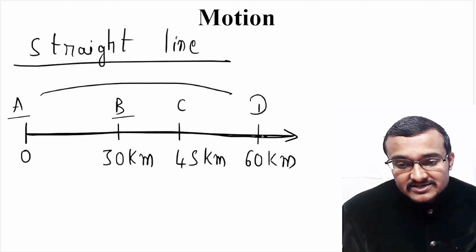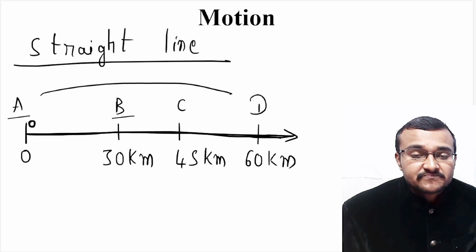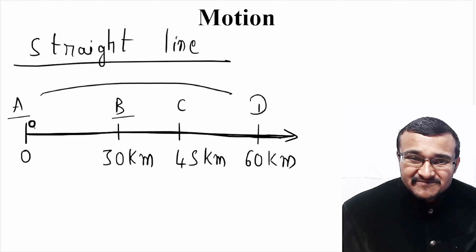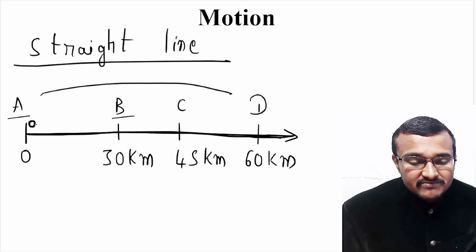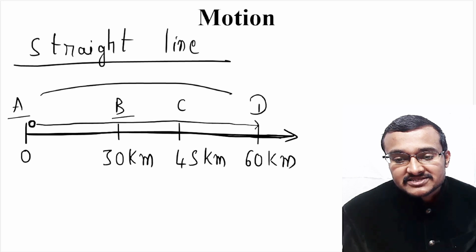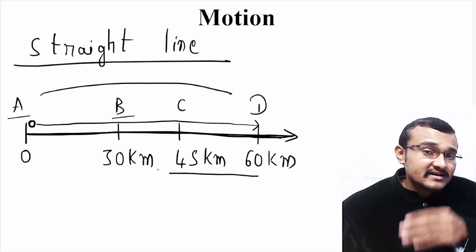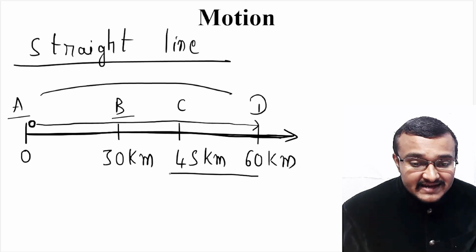Now let's assume there is a particle at position A. This particle will move from A and reach D. Then it follows the same path in the reverse direction and reaches position B.